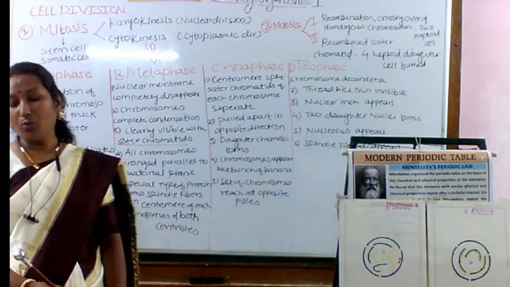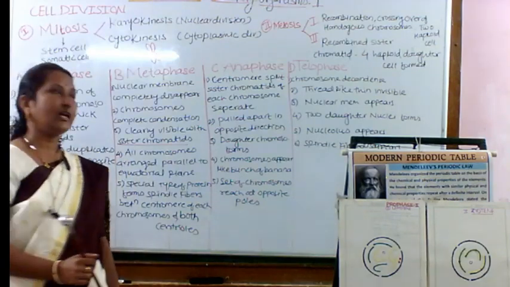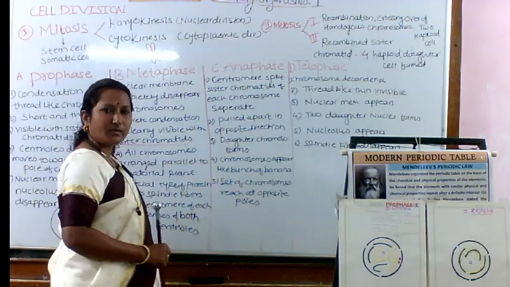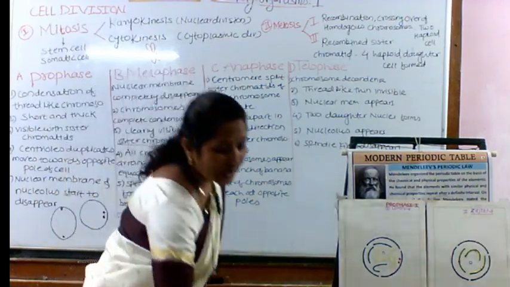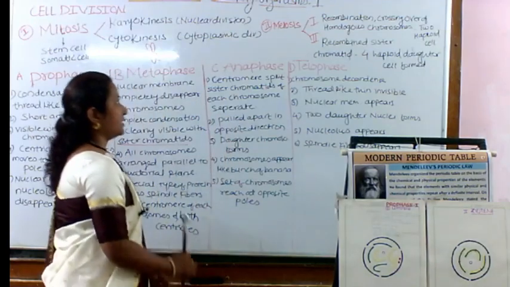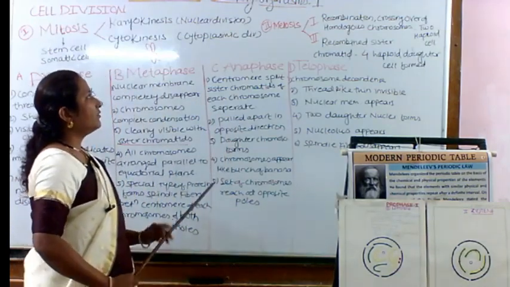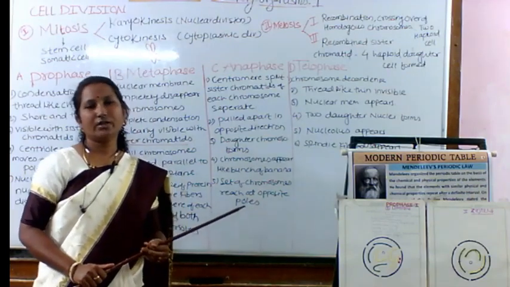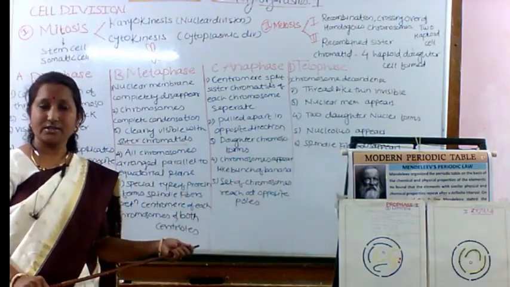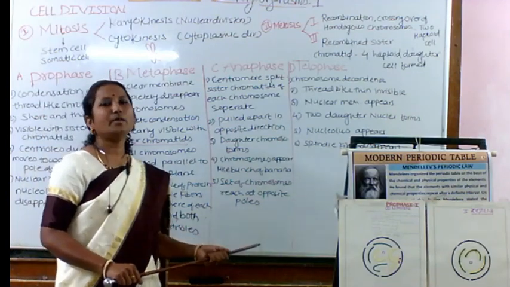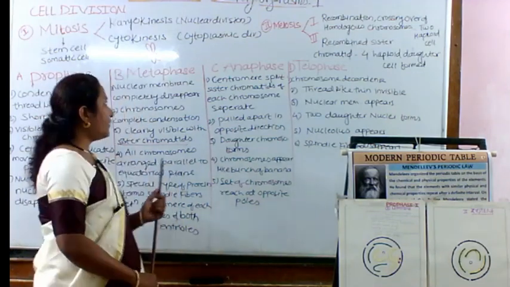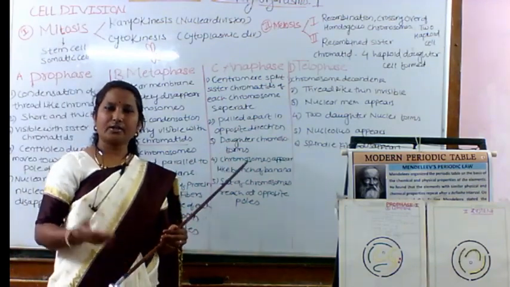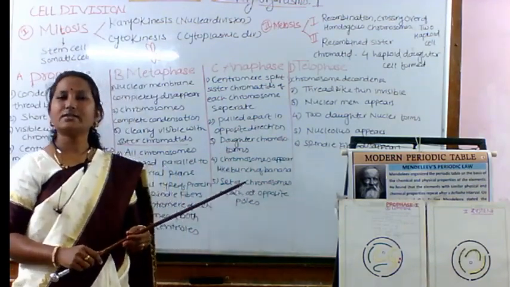Okay, now we are going to see the second type of cell division known as meiosis. Okay, so meiosis takes place in two stages, that is nothing but the first and second. So in meiosis first we have a number of phases. In that, just like mitosis, we have the prophase, metaphase, anaphase and telophase. But further, these phases carry subphases also.